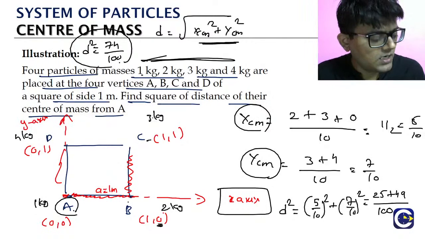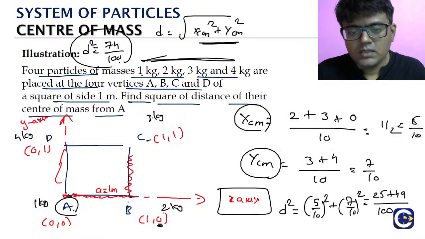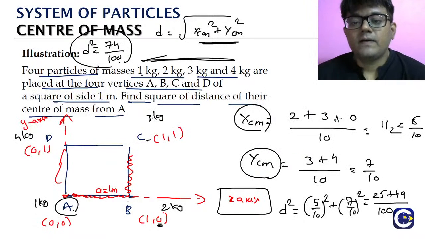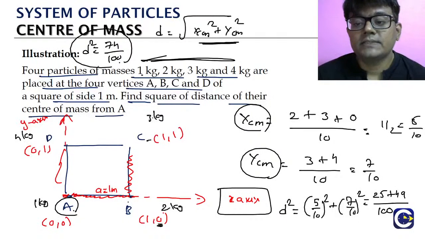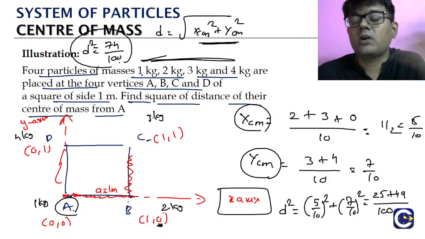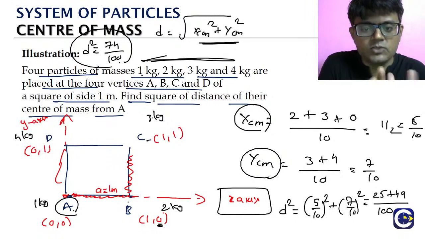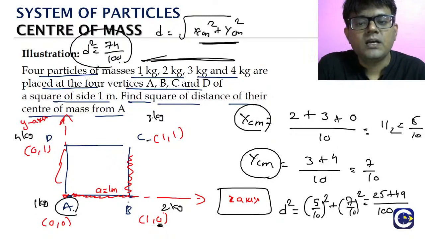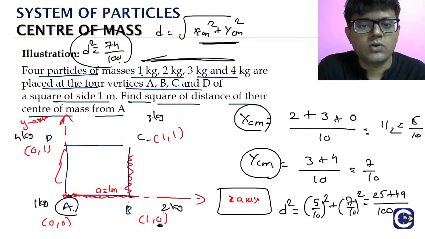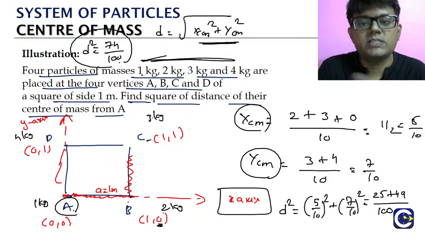So this is about how we approach the questions on finding the distance of the center of mass from a given point. From a given point, how do we calculate the distance of the center of mass. In this kind of question, they will not be giving us the coordinates of the points. We have to assume them. Having assumed them, we will have to derive the coordinates of the center of mass location. After that we will be able to find the distance they are asking. Okay? So this is another type of question.